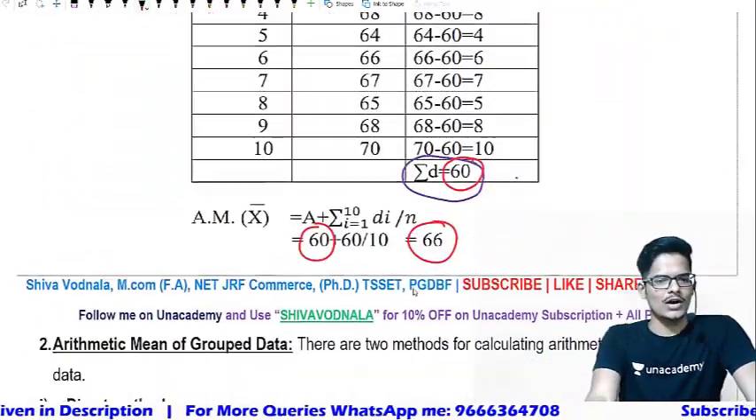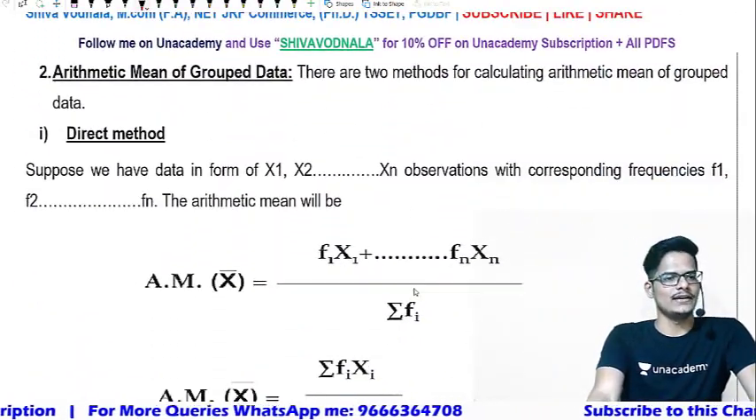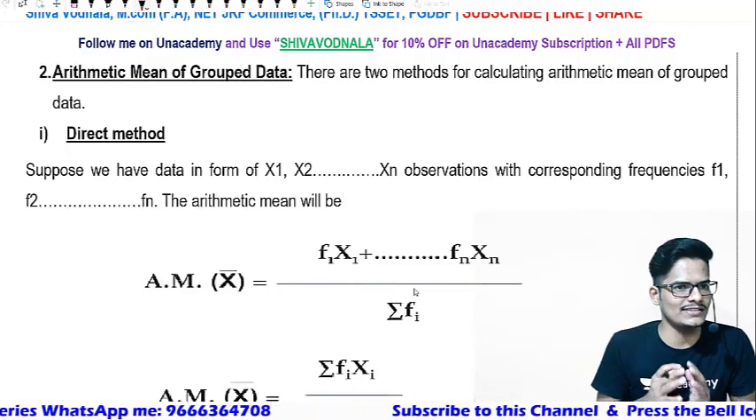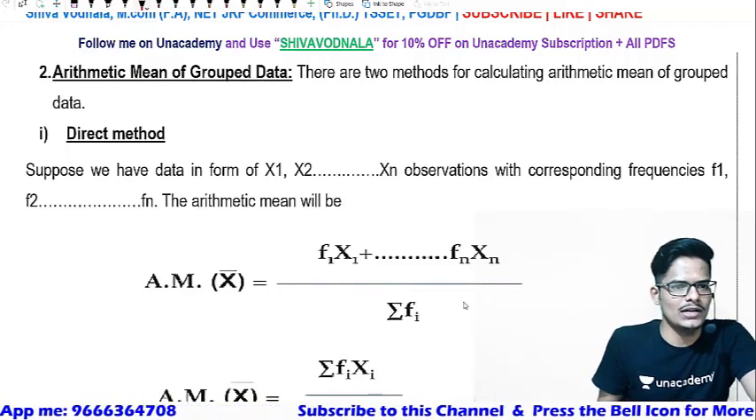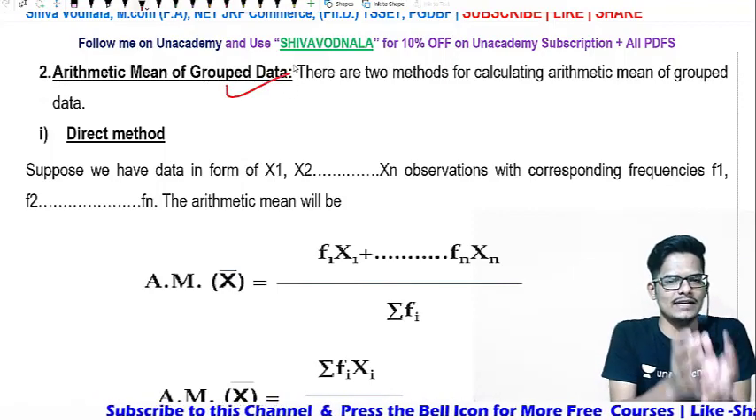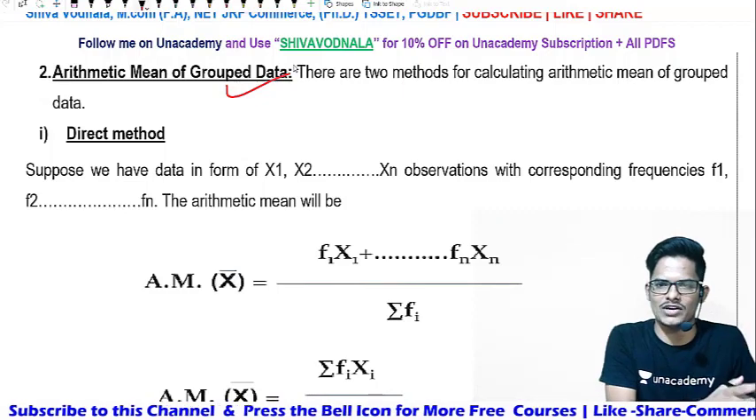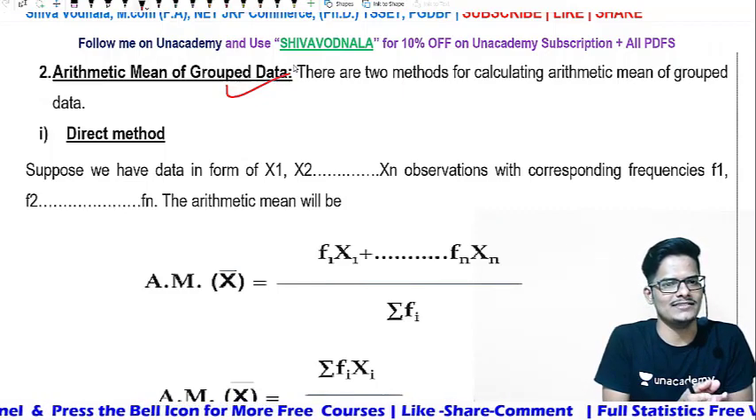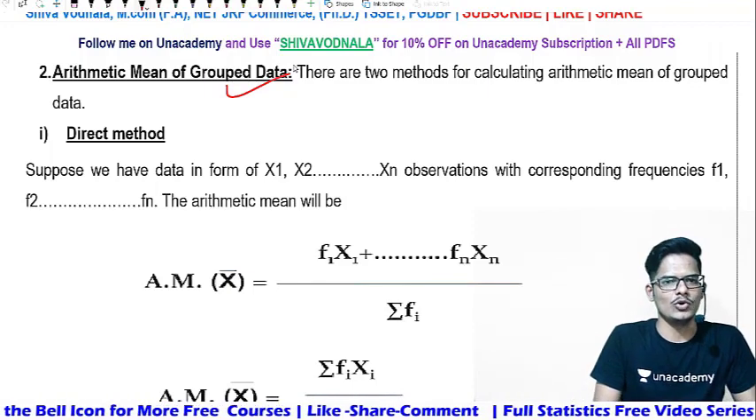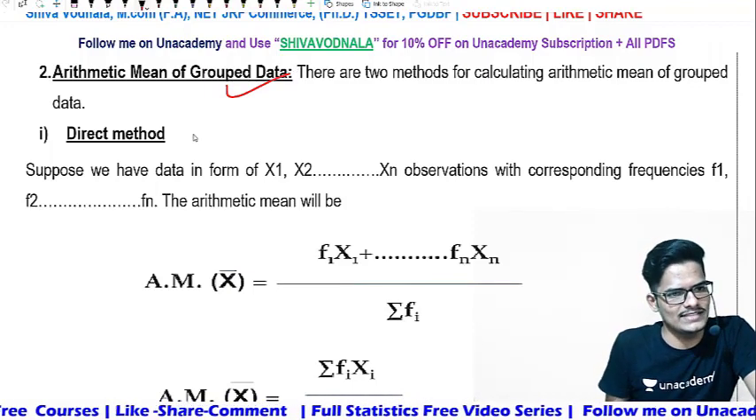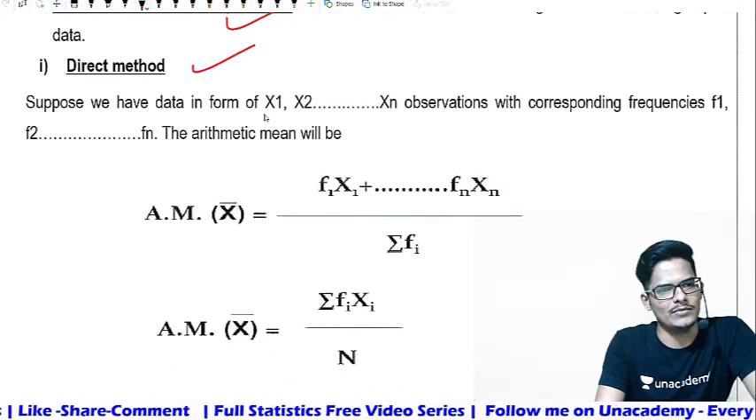Done. Now let us go into the second type, which is the arithmetic mean in case of grouped data. Till now we discussed only ungrouped data. Now let us discuss grouped data. Grouped data means some categorization of the observations has to be done, that is, making groups. The total data is converted into groups. There are two methods again. One is the direct method, the second is the indirect method.